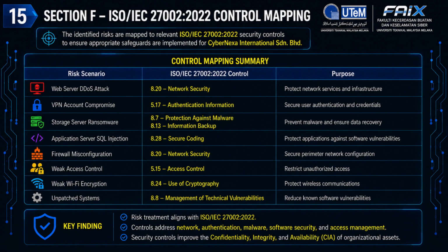Additional controls are also recommended for other identified risks. Control 8.20, Network Security, strengthens firewall configurations.